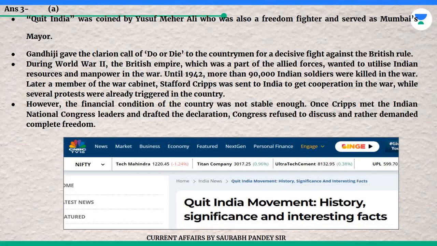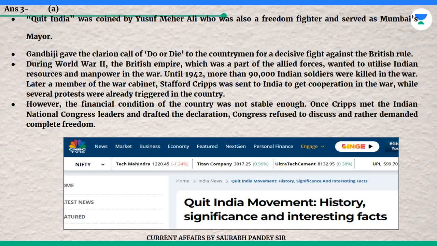The answer is A. Quit India was coined by Yusuf Meherally, who was also a freedom fighter and served as Mumbai's mayor. Gandhiji gave the clarion call of do or die to the countrymen for a decisive fight against British rule. During World War II, the British Empire, which was a part of the Allied forces, wanted to utilize Indian resources and manpower in the war.